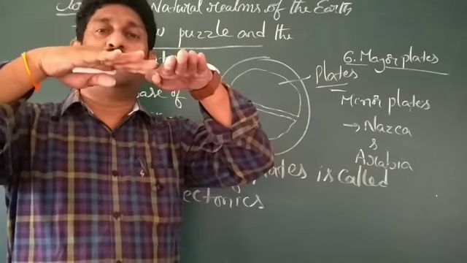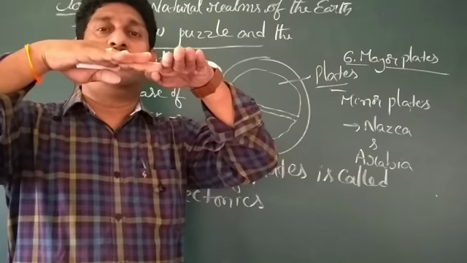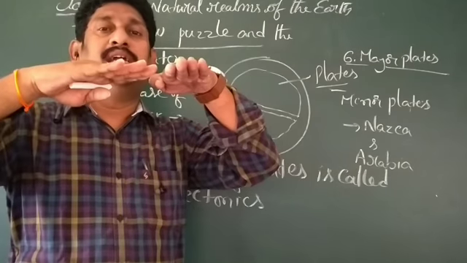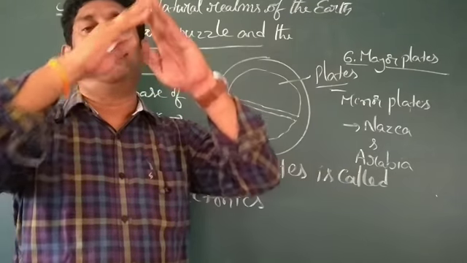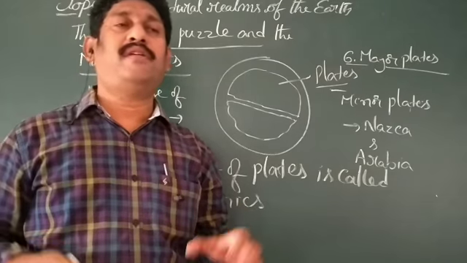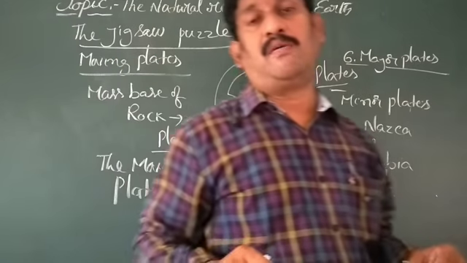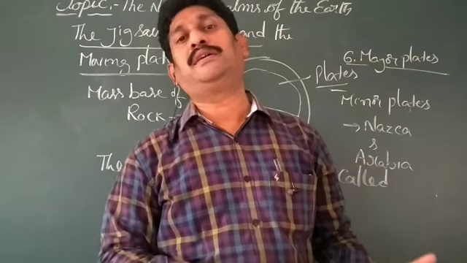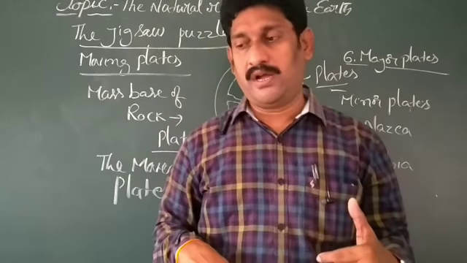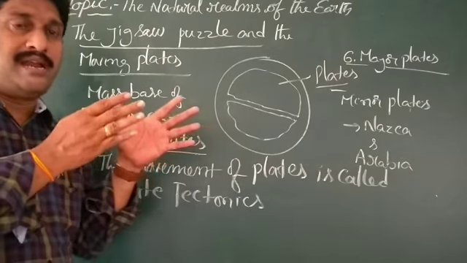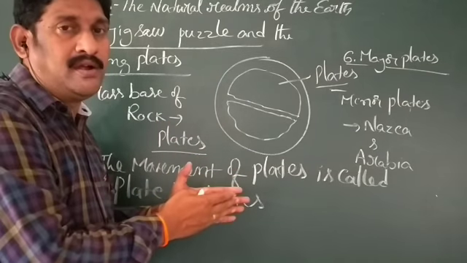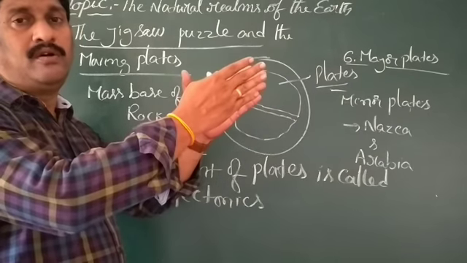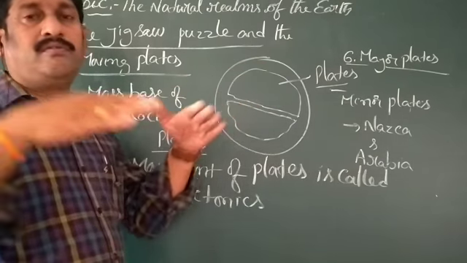If a plate has less force, it goes into the inside of the mantle. Otherwise, it can form mountains. In the same way, in our India also, the Himalayas were formed by these plate movements. Actually, our India was also part of Gondwana land. This Gondwana land part moved towards the northeast direction and hit Eurasia. That's where the Himalayas formed.